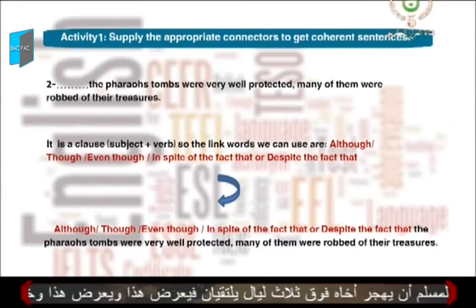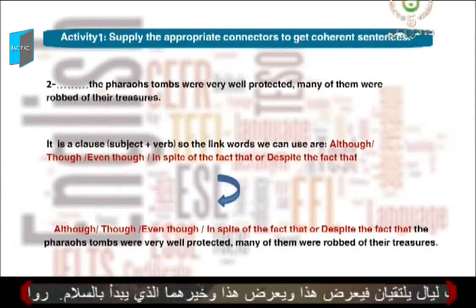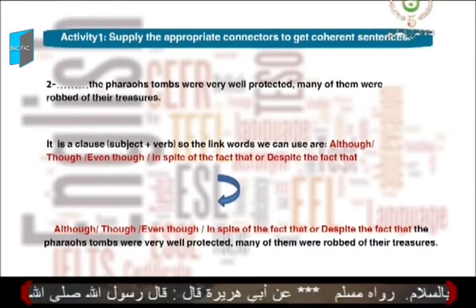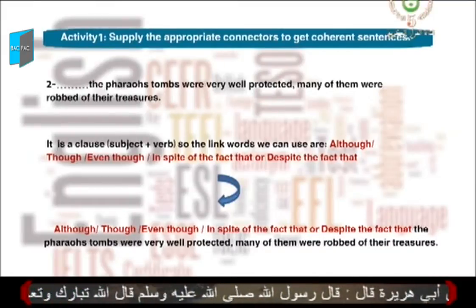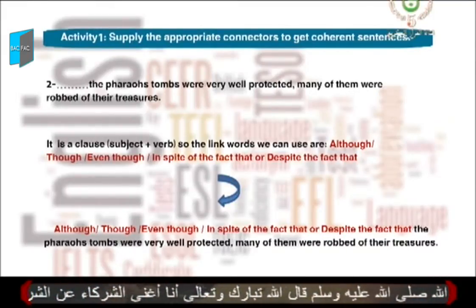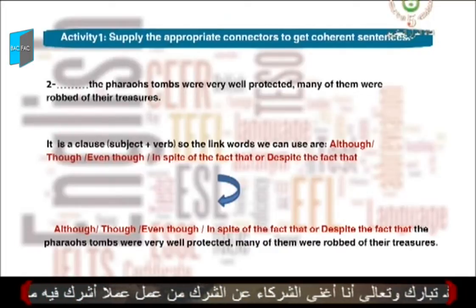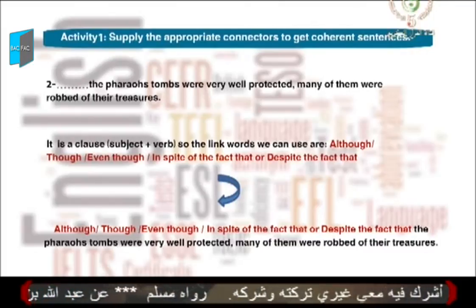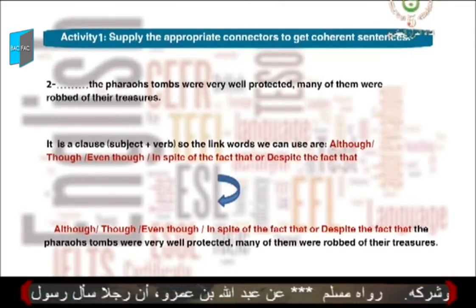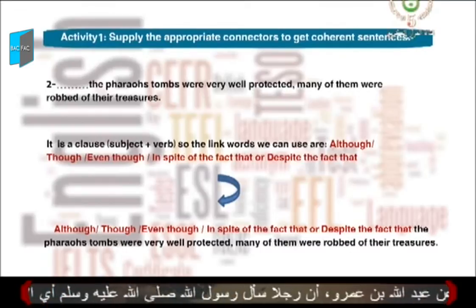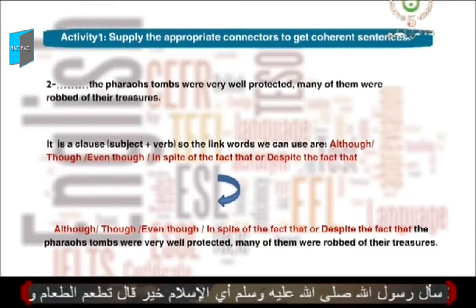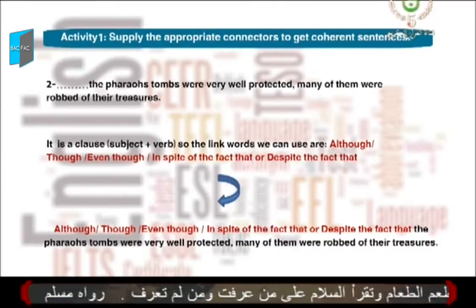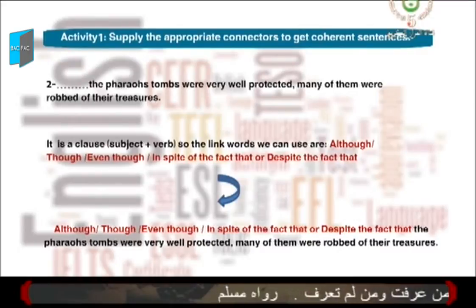Second sentence, it starts with a blank. The pharaoh's tombs were very well protected. Many of them were robbed of their treasures. Again, what's the gap followed by in this example? Yes, it is followed by a clause, that is, a subject and a verb. So which link words can we use? Good, we have many possibilities, so we can use although, though, even though, or in spite of the fact that and despite the fact that the pharaoh's tombs were very well protected, many of them were robbed of their treasures.